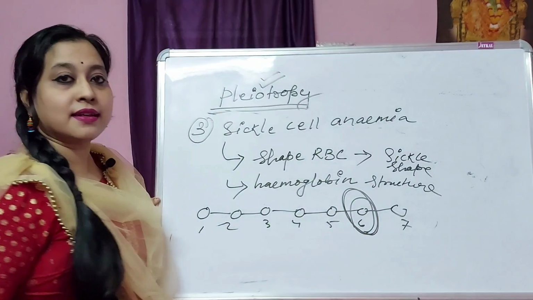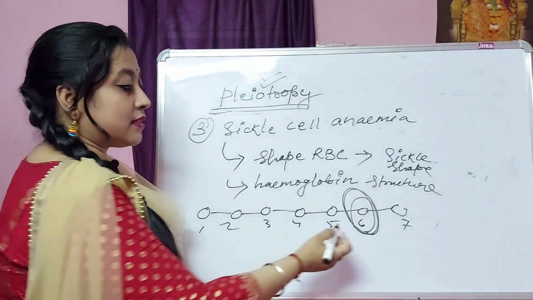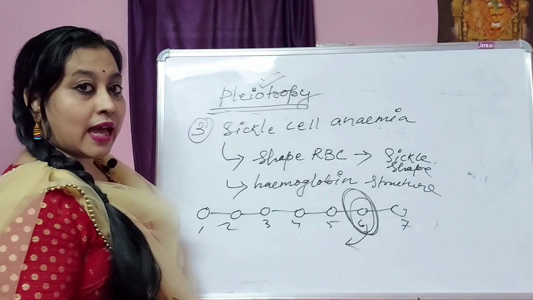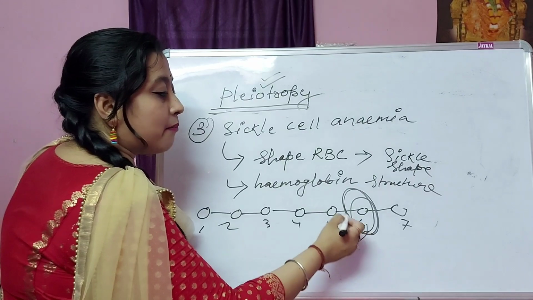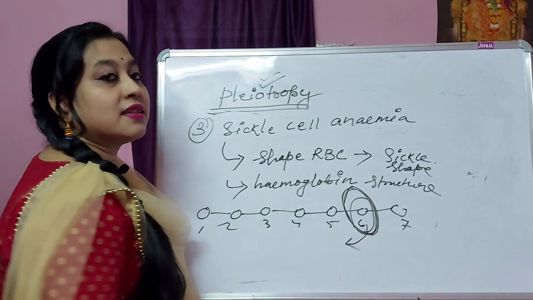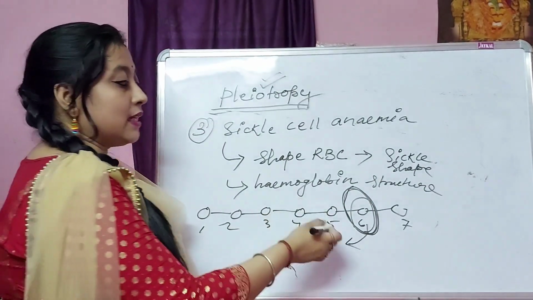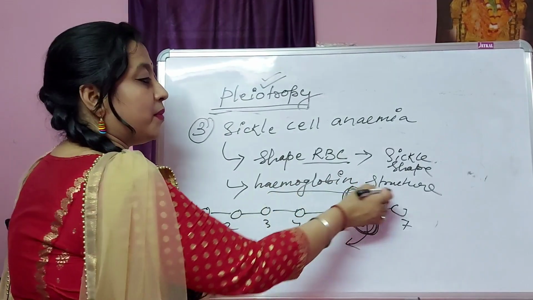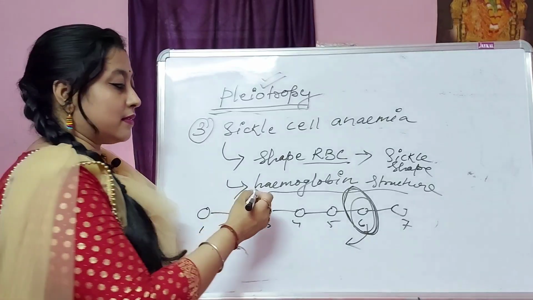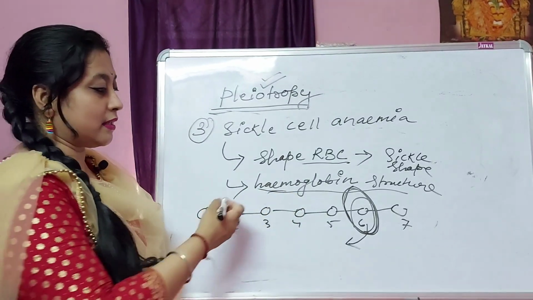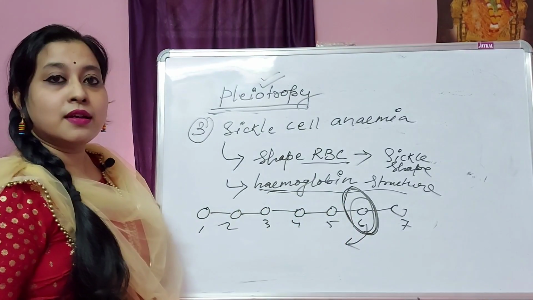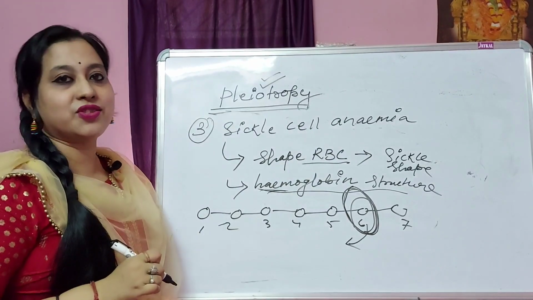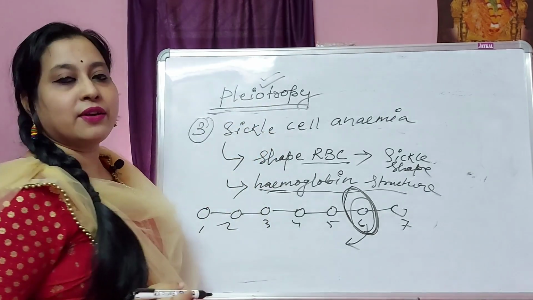position of the amino acid. That results from the single gene, when there is a defect in that gene and it is unable to synthesize the correct amino acid in the 6th position. That results in a change in the shape of the RBC and a change in the hemoglobin structure. As there is lack of oxygen, there is a problem in breathing. So these are multiple phenotypic expressions due to a change in a single gene. This also comes under pleiotropy.